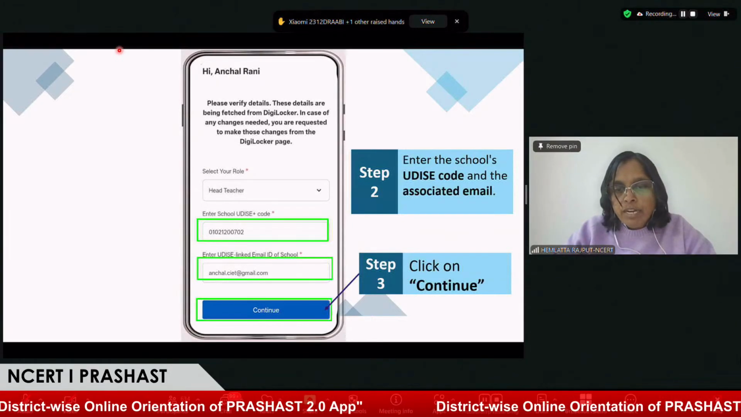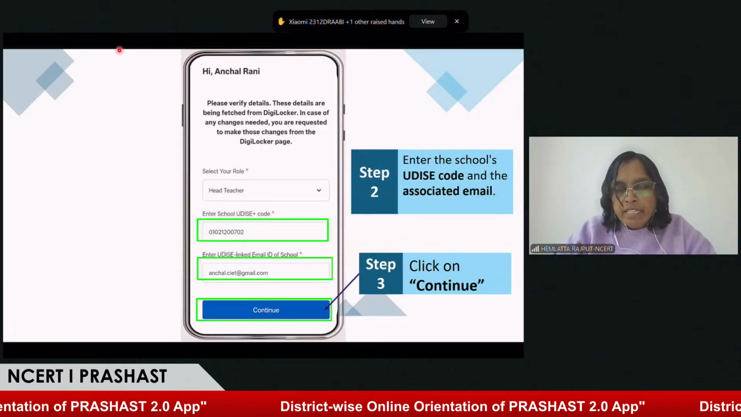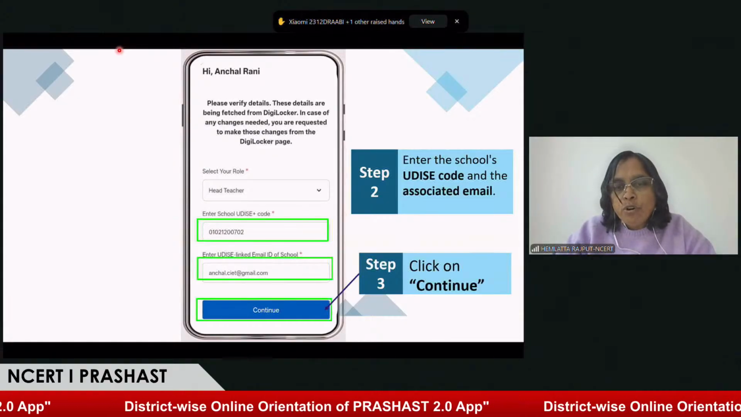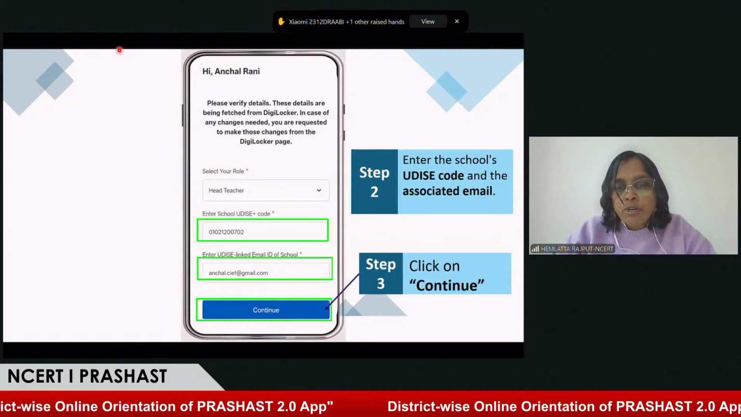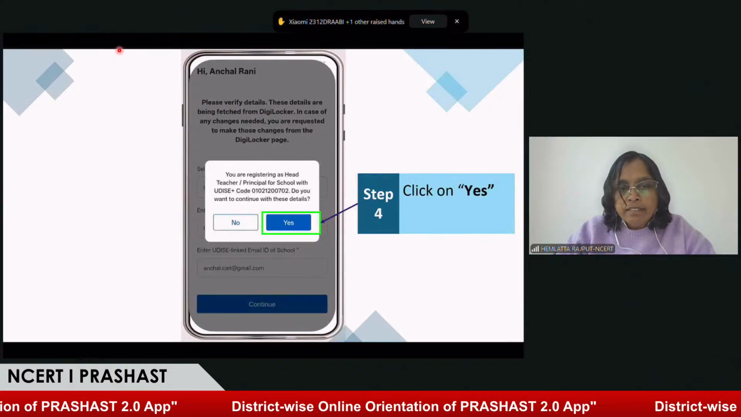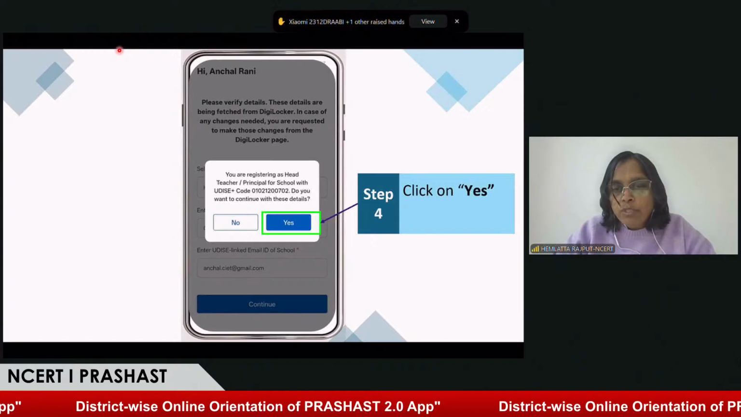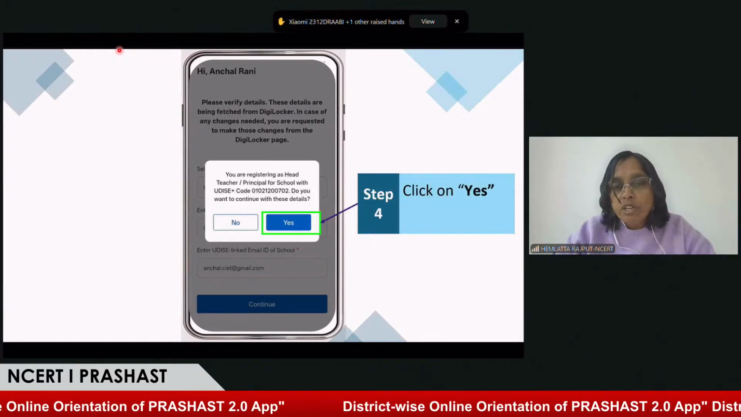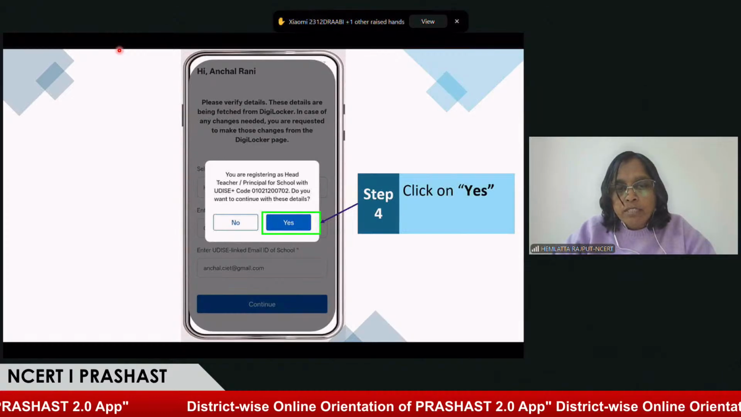We request you to please use the UDISE-linked email ID for the school. If it is not available or you are facing any problem, then you can use your personal email ID. Otherwise, I request that you please use your UDISE-linked email ID for your school. Next, please. So now you get the notification: do you want to continue with this detail? If your detail is correct, meaning your UDISE number and email ID are correct, then click on this yes button. I'm just going to click on this.